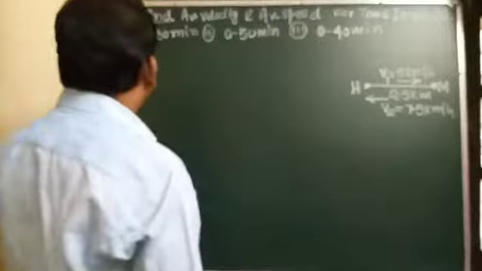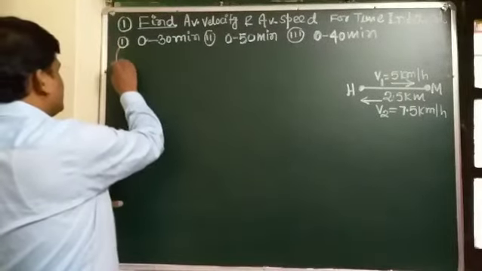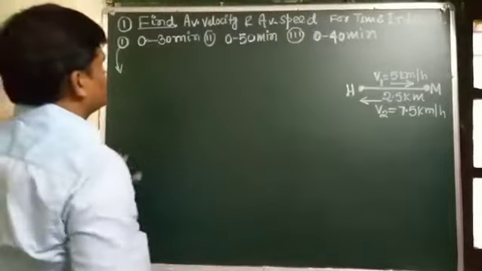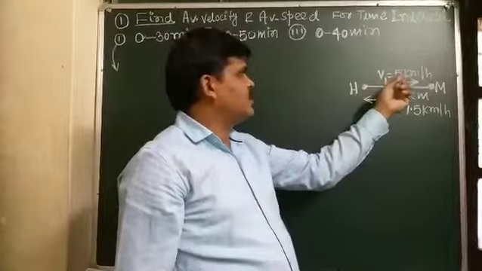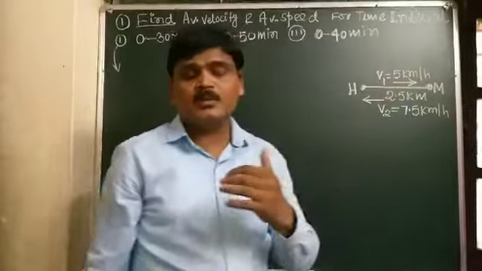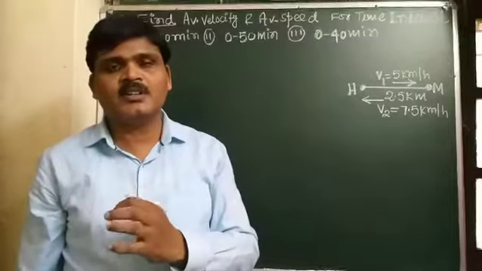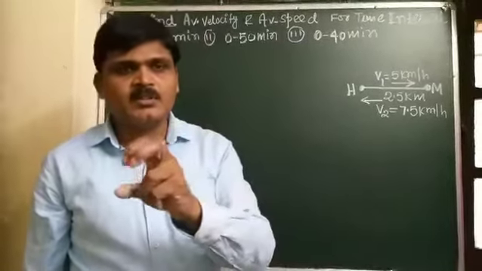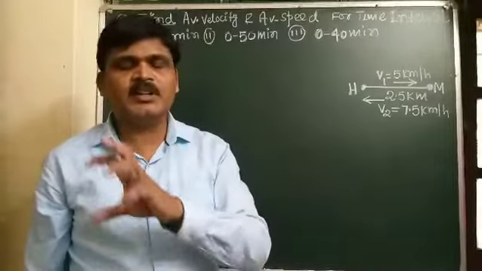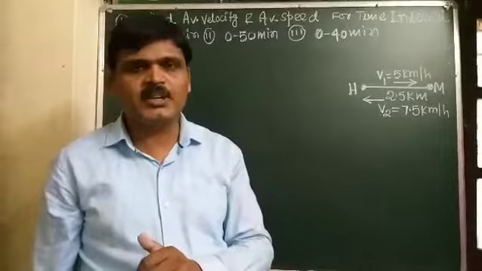So first we start with the first case, time interval 0 to 30 minutes. The speed is 5 kilometer per hour, and we have to find the average velocity and average speed. Average velocity means displacement by time, and average speed is total distance by total time taken.